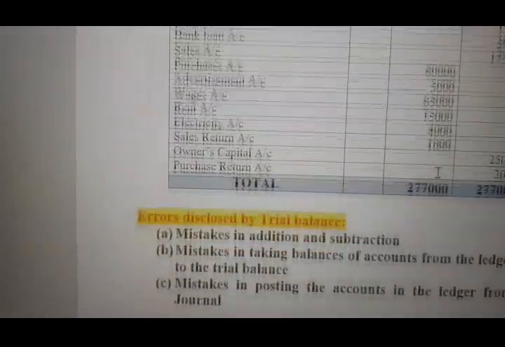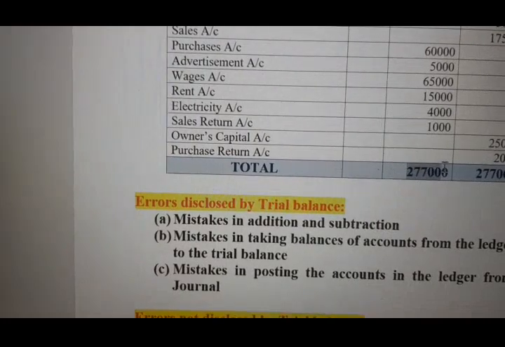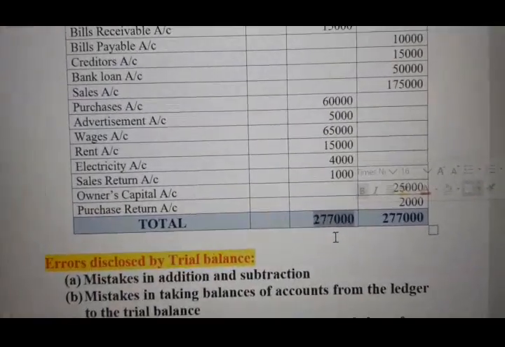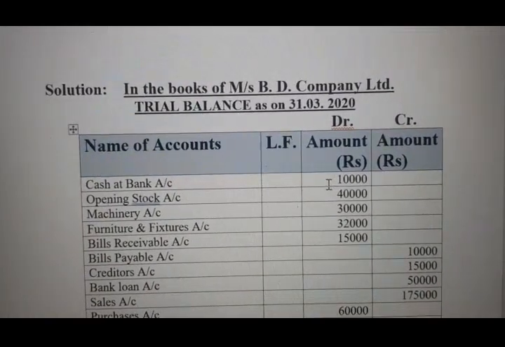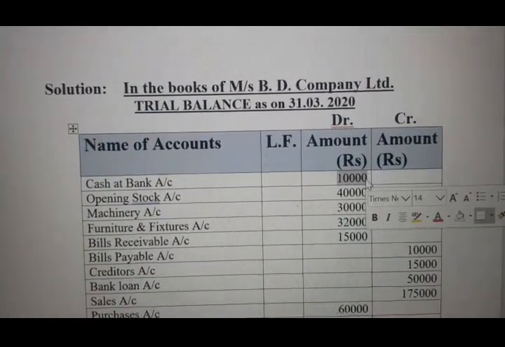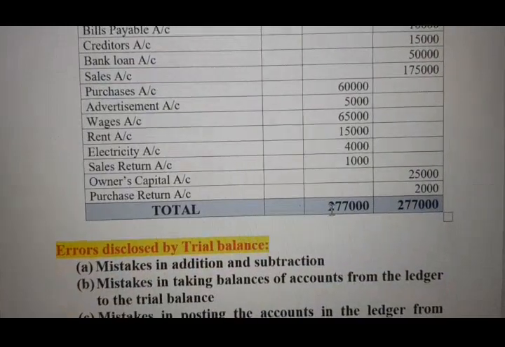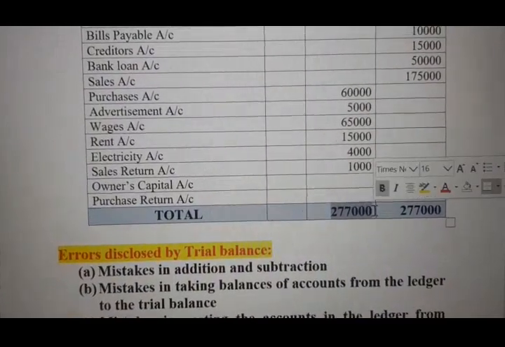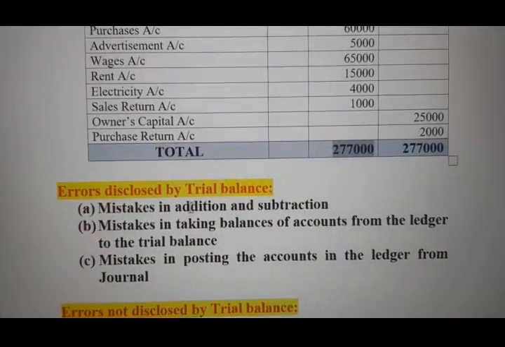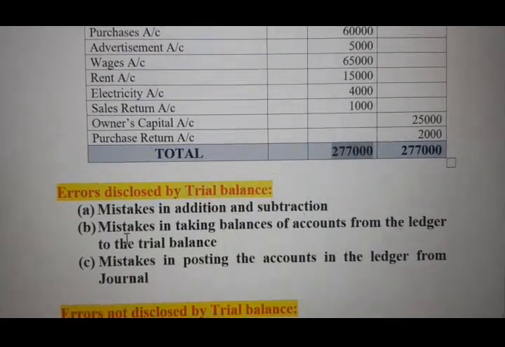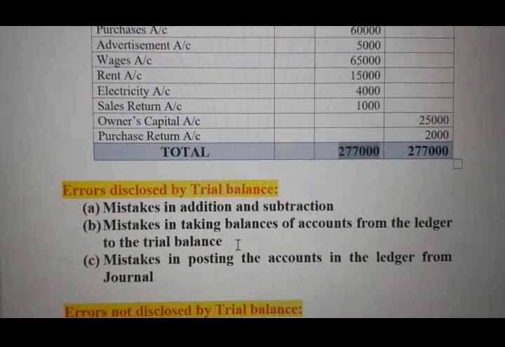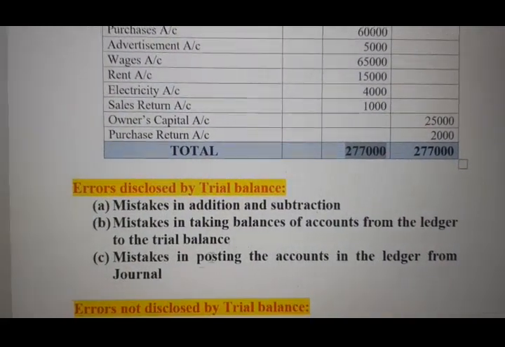So definitely the balance will appear less here. Okay, see, if I write 1,000 here, definitely the balance will be less by 1,000. So if there is any mistake in taking the balances of accounts from the ledger to the trial balance, it can be detected by the trial balance, definitely.